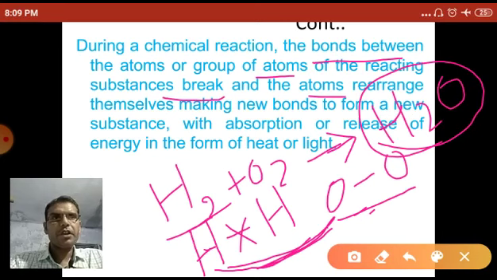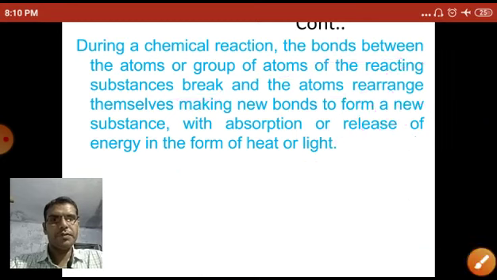So in the chemical reaction, the bonds between the atoms of the reacting substances, H2 and O2, break, and the atoms rearrange themselves, making new bonds to form a new substance like H2O, and they absorb or release energy. In this process they absorb energy. So in a chemical reaction, the bonds between atoms break down and the atoms rearrange to form a new substance.